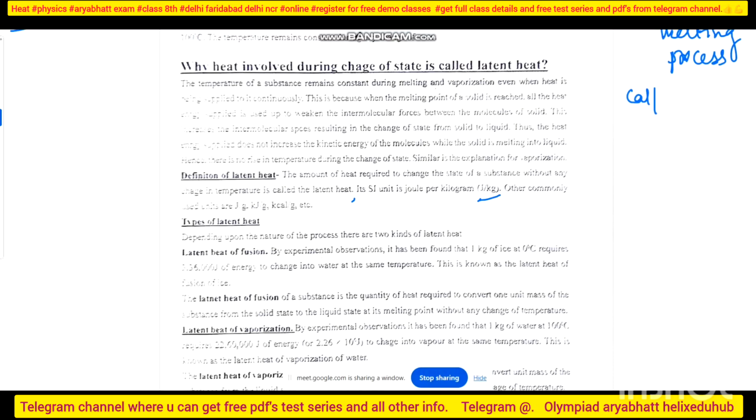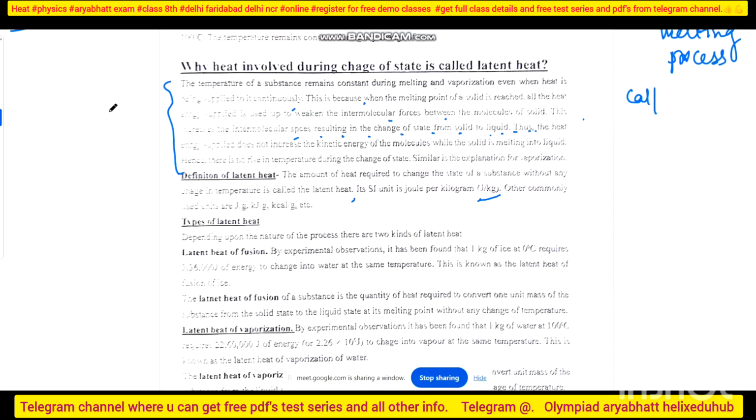Temperature remains constant during melting and vaporization, even though heat is supplied continuously. This is because when the melting point of a solid is reached, all the heat energy supplied weakens the intermolecular forces between the molecules of the solid. This increases the intermolecular spaces, resulting in the change in the state from solid to liquid. Thus, heat energy does not increase the kinetic energy of the molecules while the solid is melting to liquid. Hence, no rise in temperature during the state change.